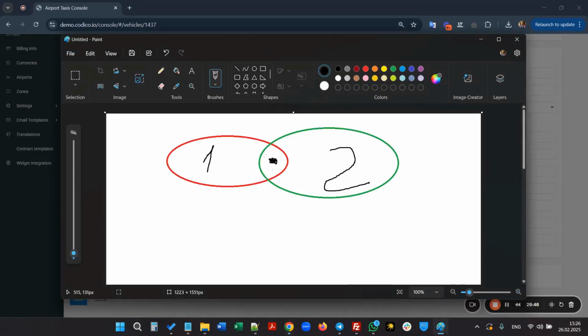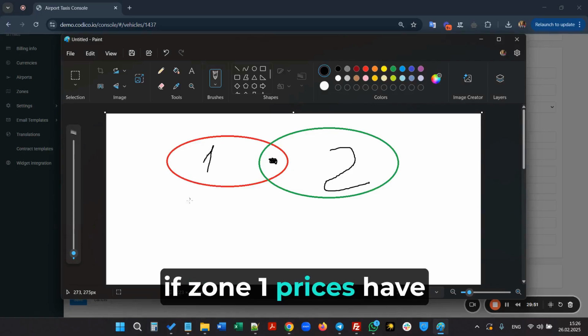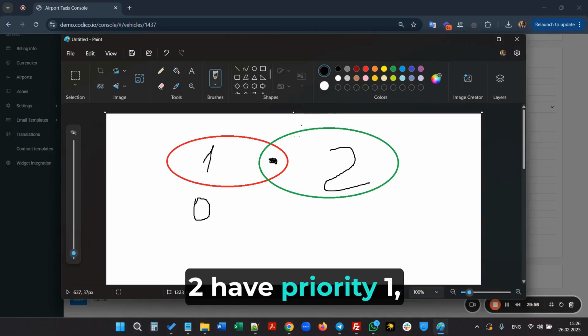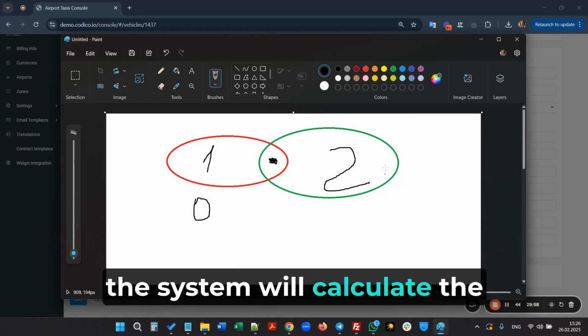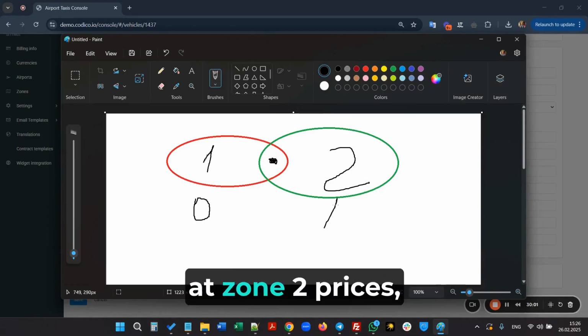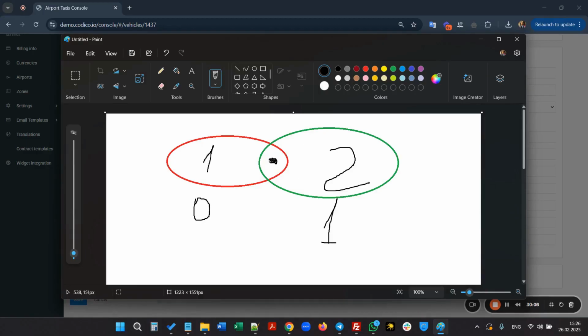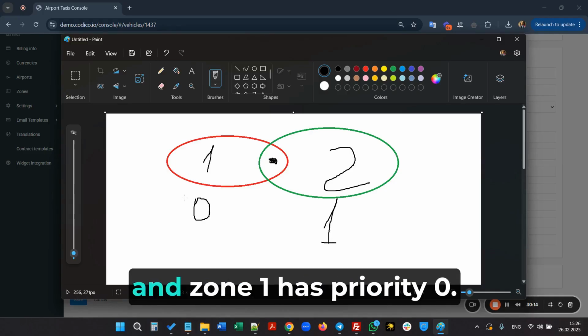This means if zone 1 prices have priority 0, and specific prices for zone 2 have priority 1, the system will calculate the order between two zones at zone 2 prices, as its priority is higher. It has priority 1, and zone 1 has priority 0.